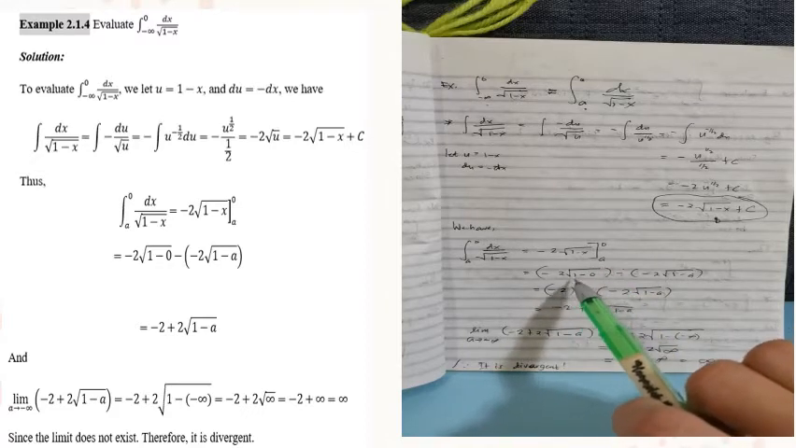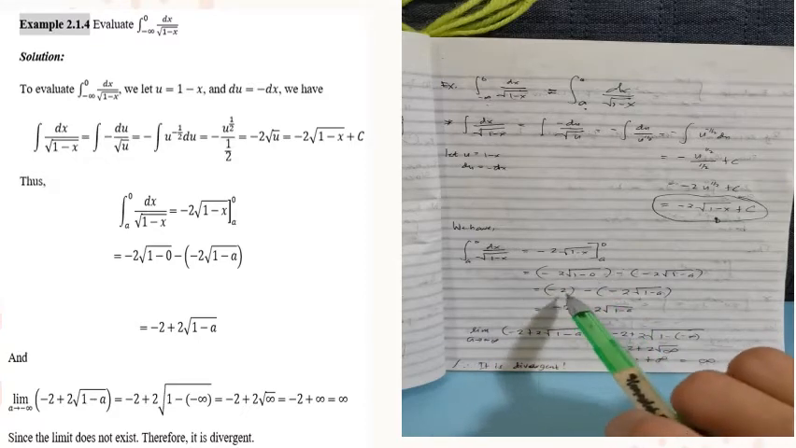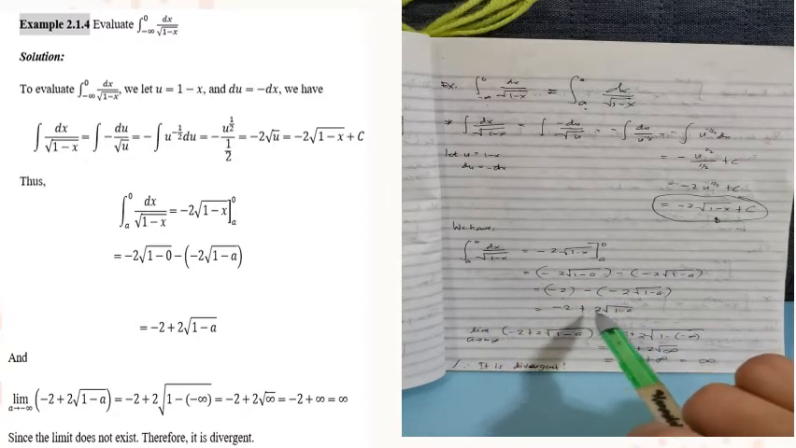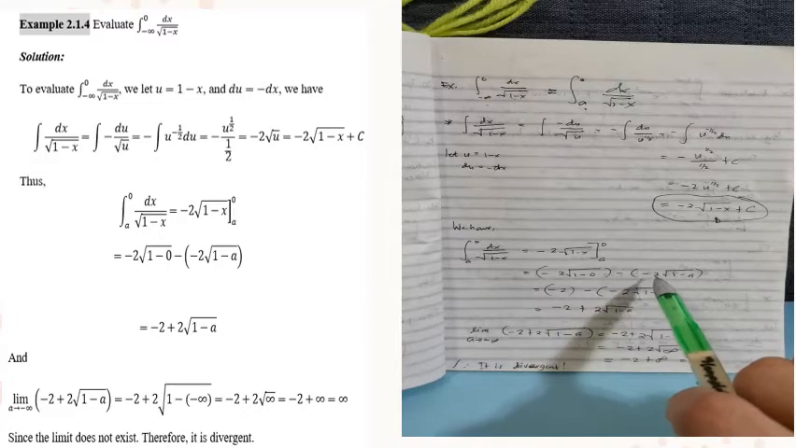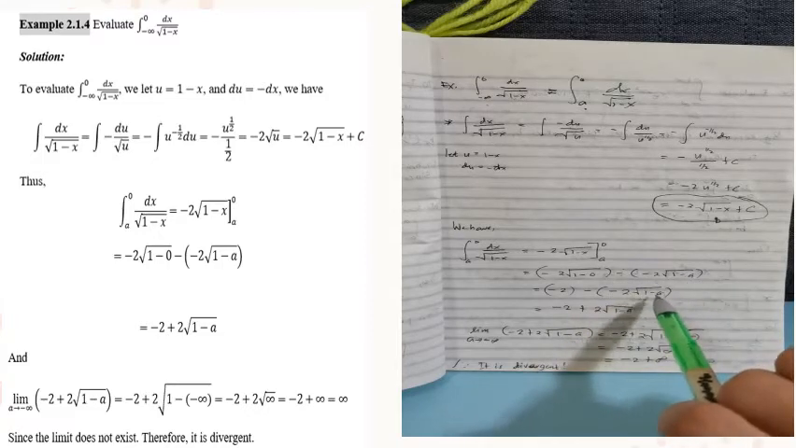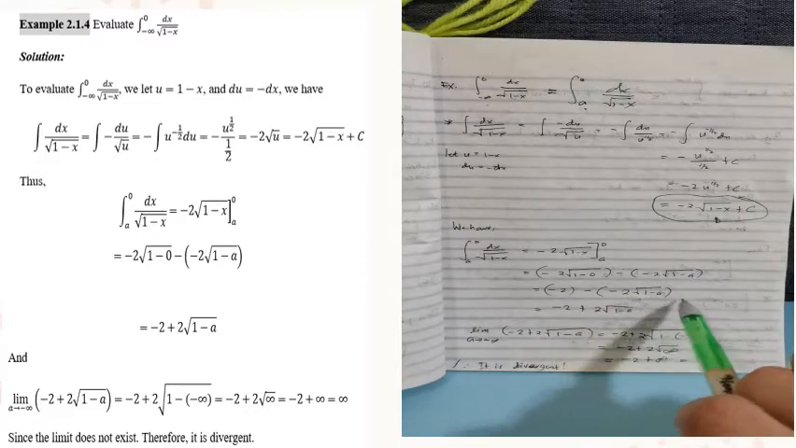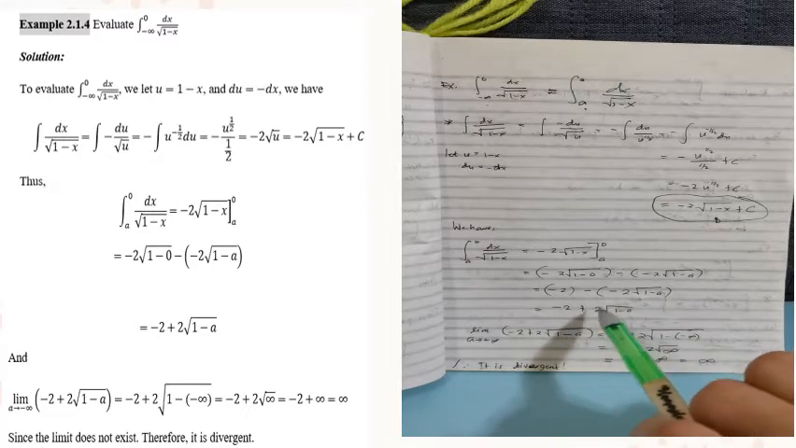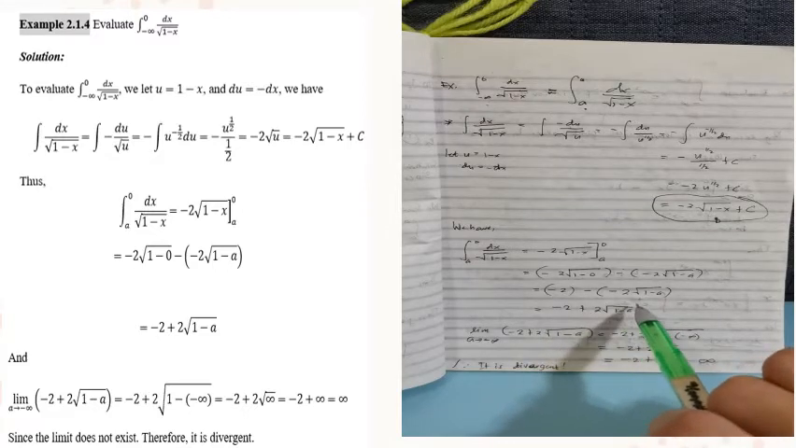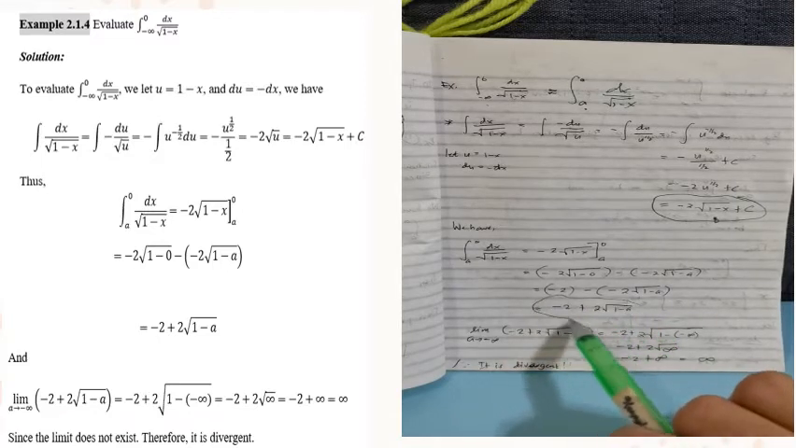So, negative 2, because 1 minus 0 is 1. Square root of 1 is 1 times 2. Times the negative 2 is negative 2 still. So, we have minus. So, negative times the square root of 1 minus a. So, you cannot add that, ha. So, 1 minus a still. So, negative times negative, that is positive 2 square root of 1 minus a. So, this is what we will take the limit of.